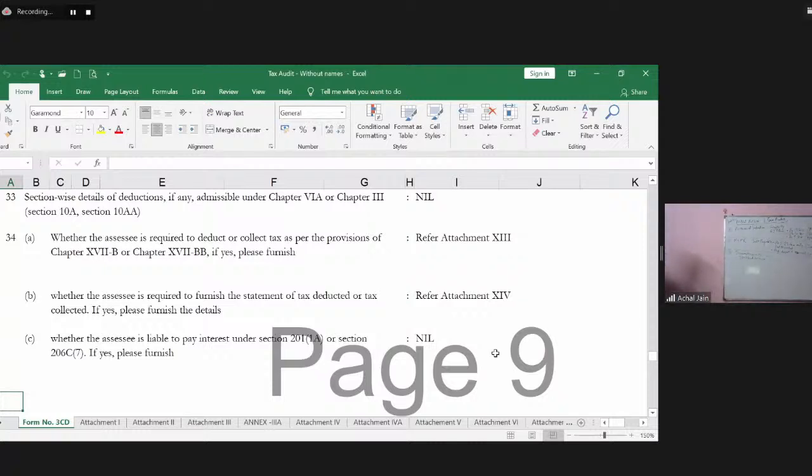There were certain transactions with specified persons, and those transactions actually met the criteria as per Ind AS as well as 40A(2).